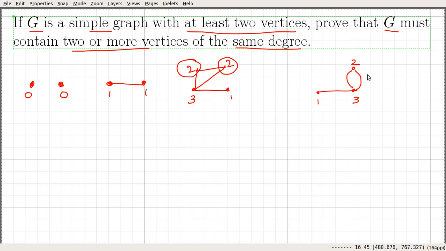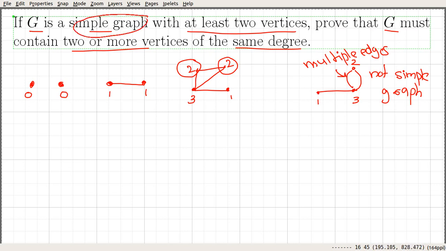But this graph is not a simple graph, since it has multiple edges. We are dealing with simple graphs, so we can get rid of these kinds of graphs and concentrate only on simple graphs. For the other 3 examples we can see that the statement is satisfied.